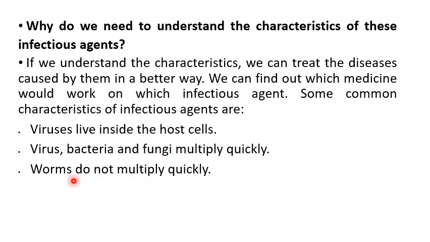Worms, as compared to virus, bacteria and fungi, do not multiply quickly. From these common characteristics, it is easy for us to treat the diseases caused by them in a better way.